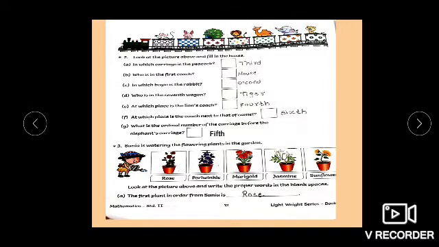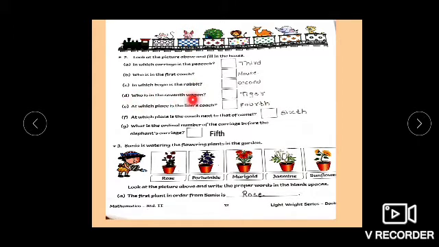Now we are going to look at the position in which these animals are. So in which carriage is the peacock? First, second, third. Third. If there is no space in the box, you are going to write outside. Who is in the first coach? The first coach is mouse. So you are going to write that there. In which bogie is the rabbit? First, second. In the second bogie.